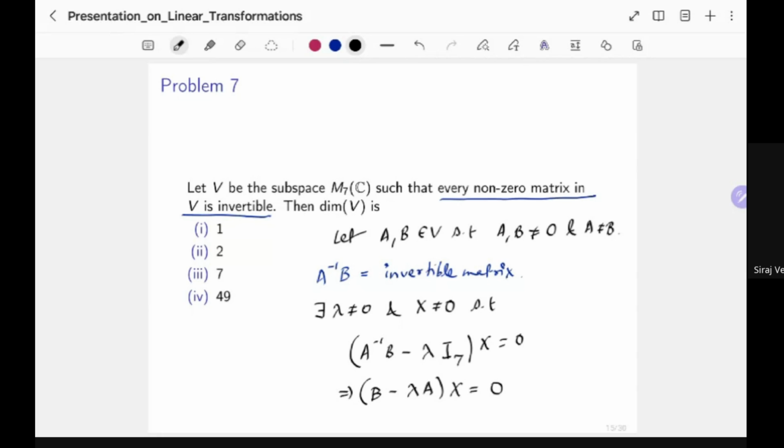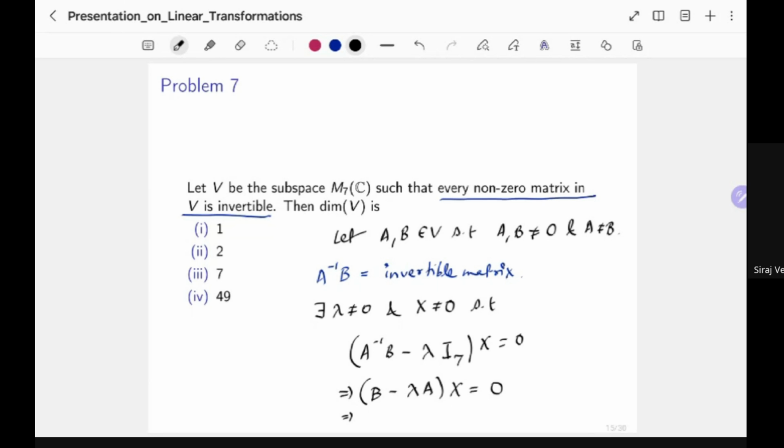But x is a non-zero vector, and B minus lambda A is a linear combination of B and A. So from here, I can say that the determinant of B minus lambda A is equal to 0, because some linear combination of the rows is giving you 0.